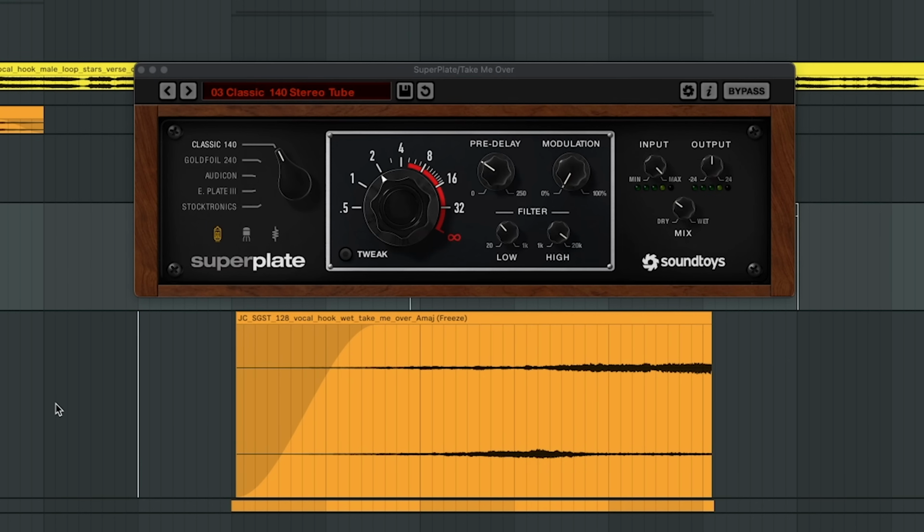And I wanted to make it a little more spacious, so I threw on Superplate and used the classic 140 stereo tube preset.